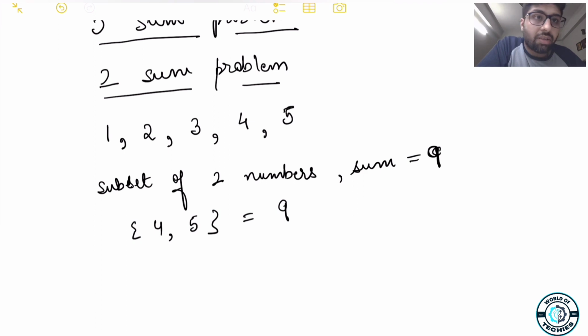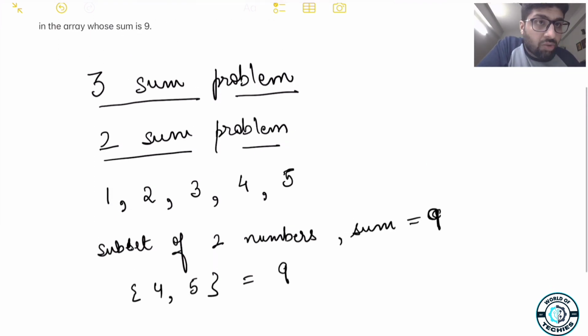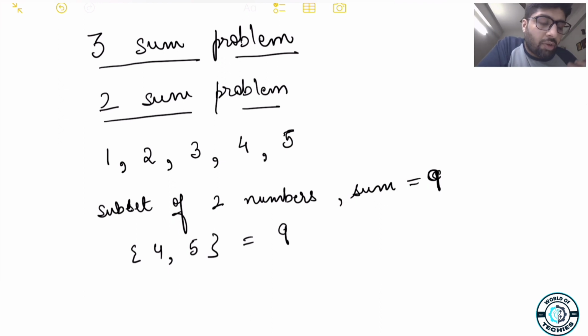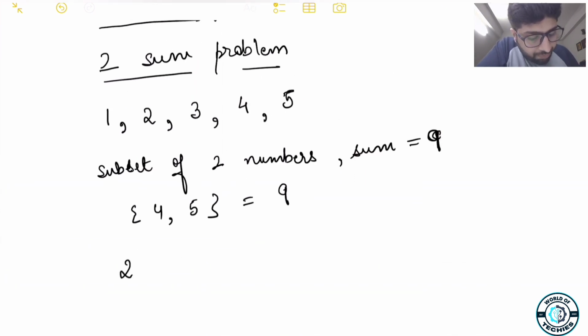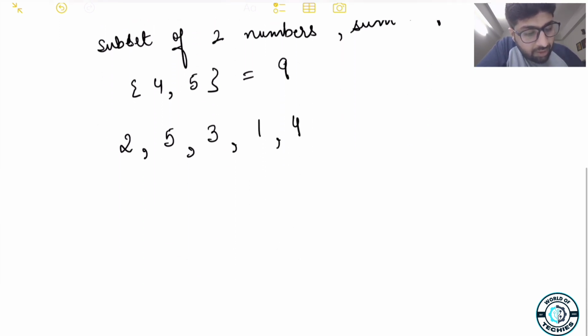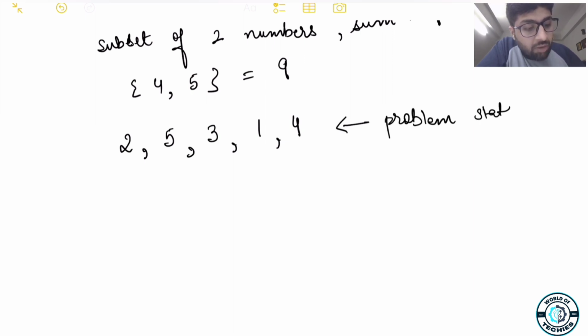So in that case, the array can also be an unsorted one, right? So do not make the assumption that because what you are seeing here is a sorted array, the input set that your problem needs to deal with will always be a sorted array, right? So considering that, let's rewrite this whole array as something like 2 5 3 1 and 4, right? So now say that this is our problem statement array, and we need to find a sum of 9, right?